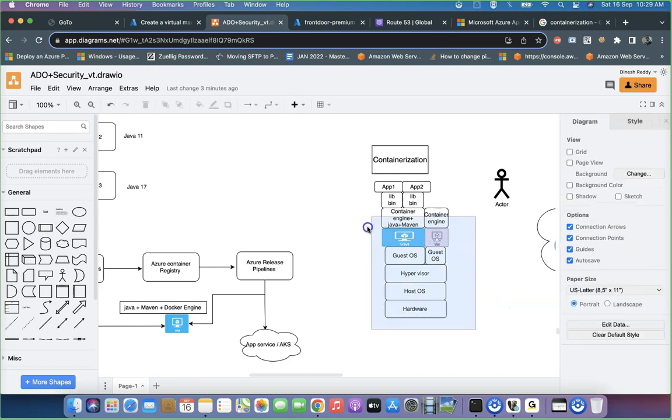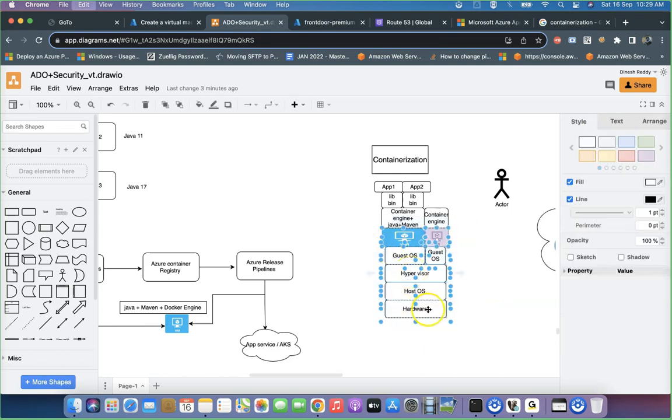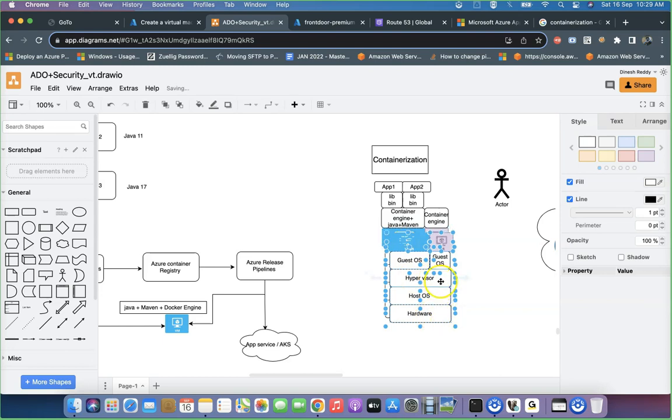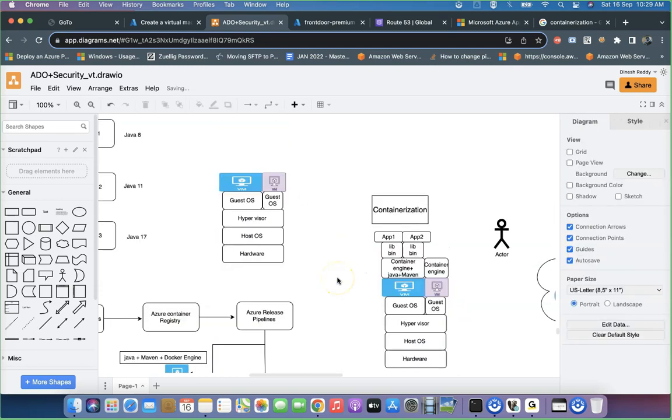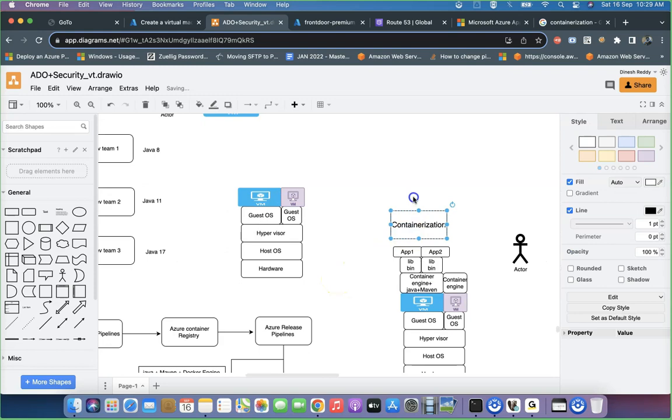This one I will explain in a few seconds. Just wait, okay? Alright, I just took this one separately. Just come here. Okay, let me discuss the containerization here. What exactly is this particular thing?